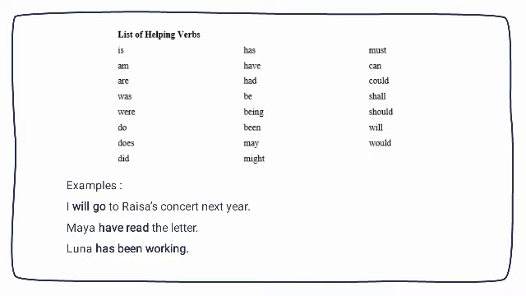Here is the list of helping verbs: is, am, are, was, were, do, does, did, has, have, and many more, and so on. Jadi helping verbs ini terletak sebelum verb. The examples.